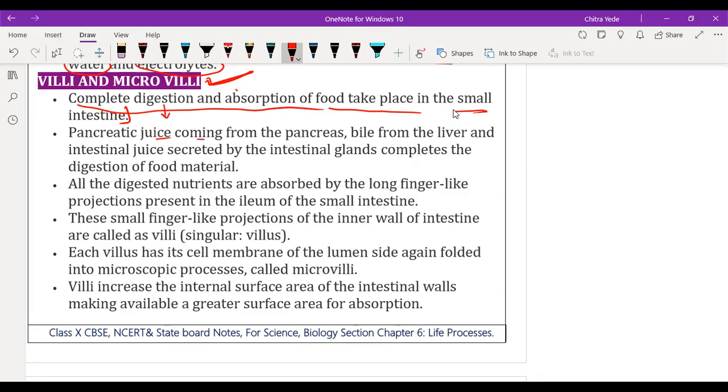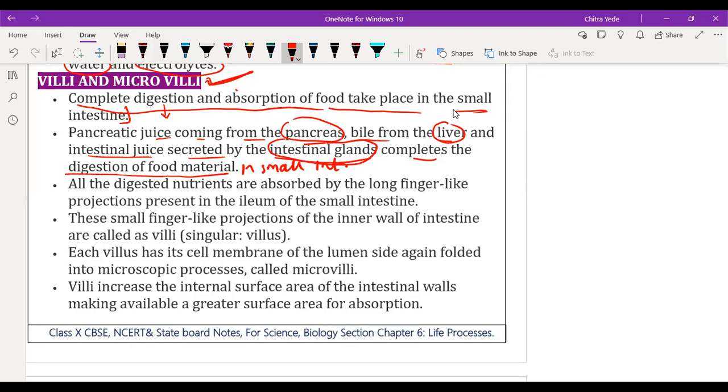Pancreatic juice coming from the pancreas, bile juice coming from the liver, and intestinal juice secreted by the intestinal gland complete the digestion of food material in the small intestine. All the juices coming from the pancreas, the liver, and secreted by the intestinal gland secrete the digestive enzymes which help in complete digestion of food. That means the complete digestion of food takes place in the small intestine.